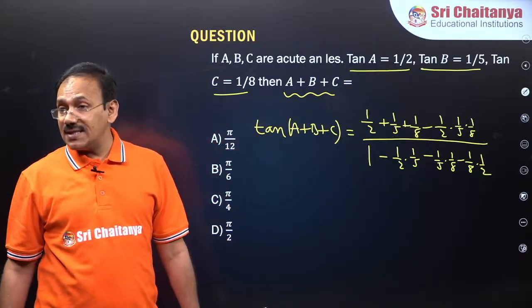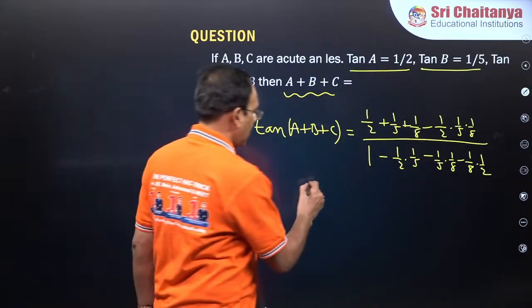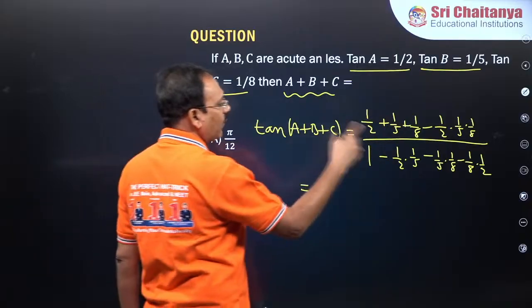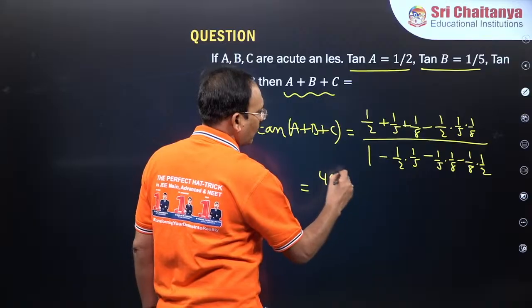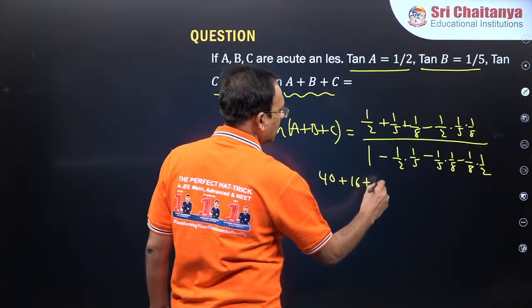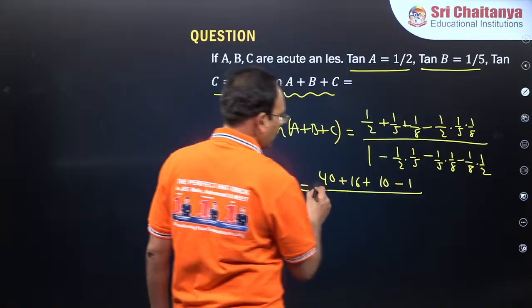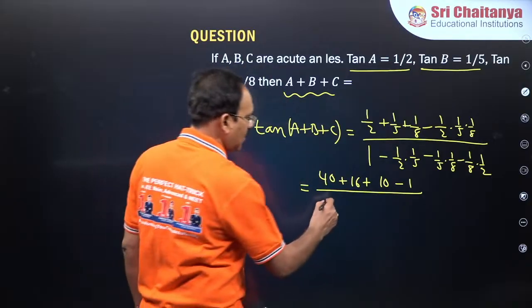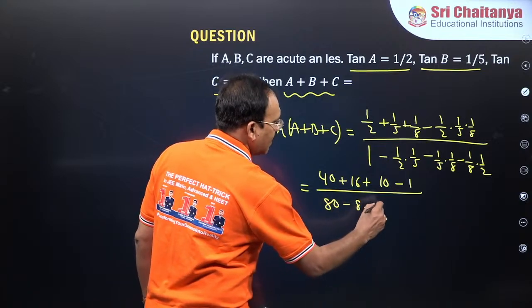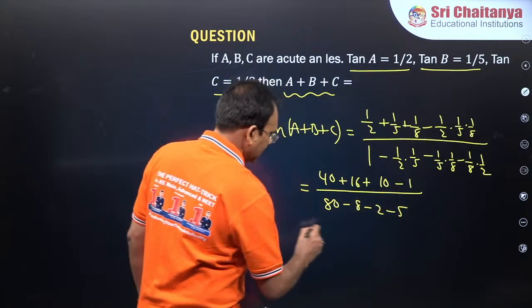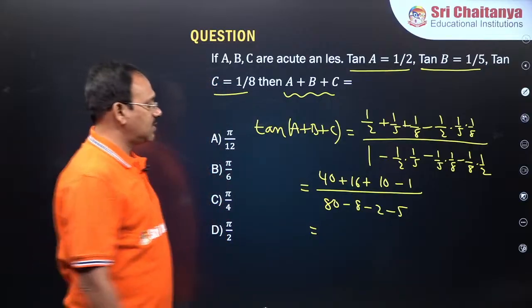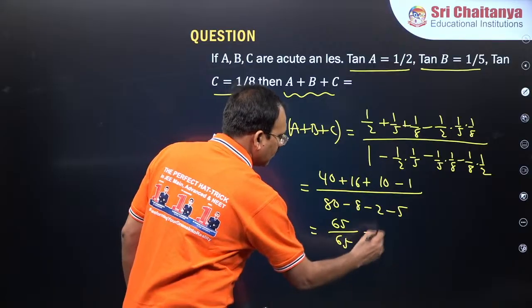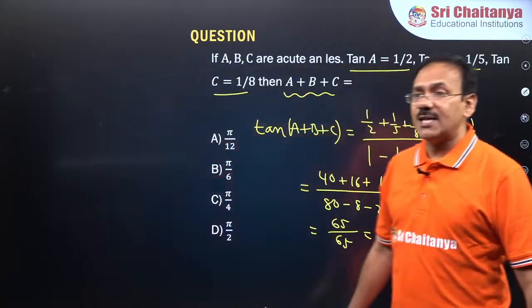Guys, in this case, you just multiply the numerator and denominator with 2 into 5 into 8. So that this becomes 40, this becomes 16, this becomes 10, minus 1 by 2 into 5 into 8 will become 80, minus this becomes 8, this is 2, this is 5, which gives 66 minus 1, 65 by 65, which is 1. Tan of A plus B plus C is 1.